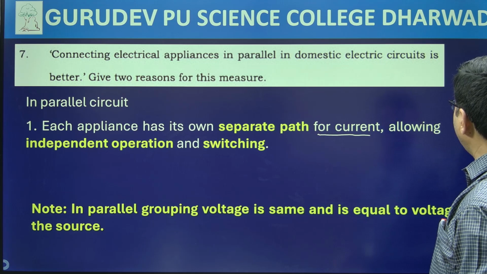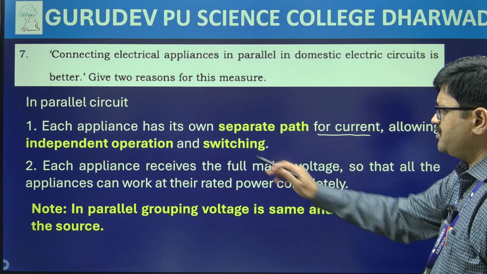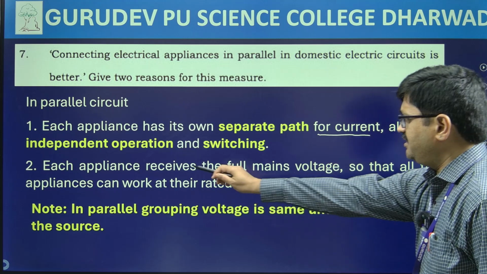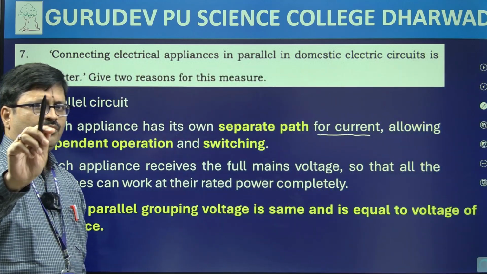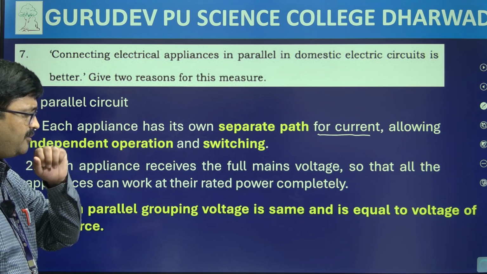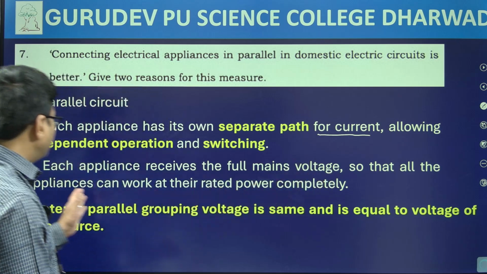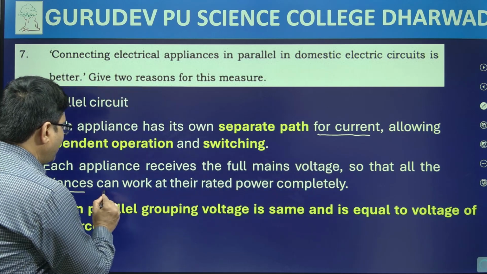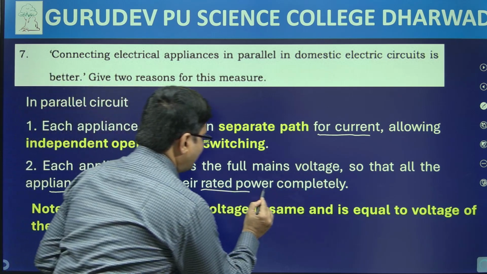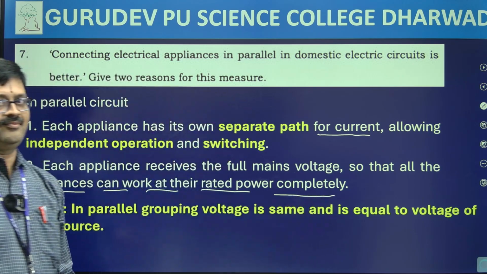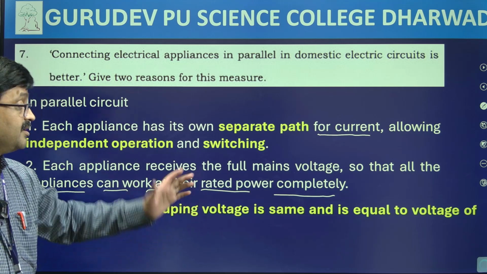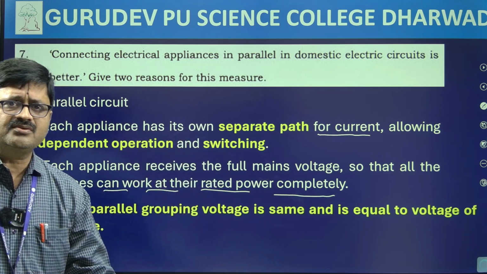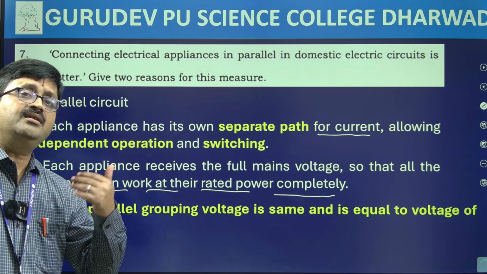So definitely this is one of the advantages, and because of that each appliance receives the full mains voltage, so that all the appliances can work at their rated power completely. We get to work at rated power because they are getting complete voltage, no? So definitely they can work at their rated power.